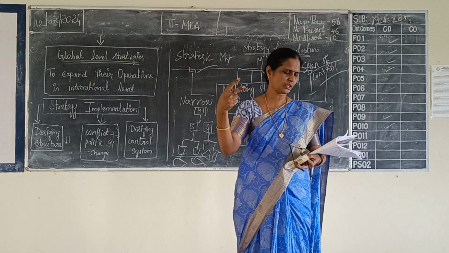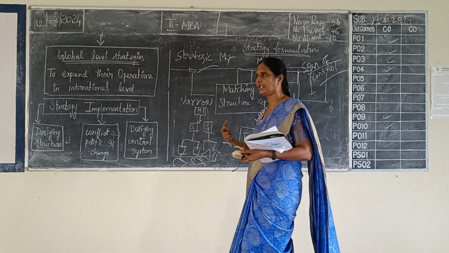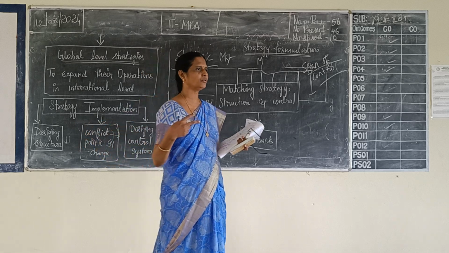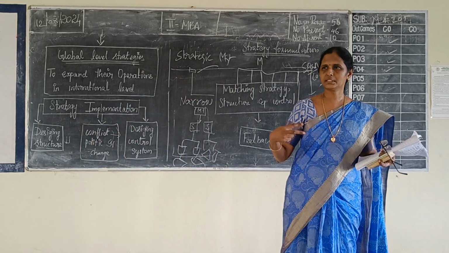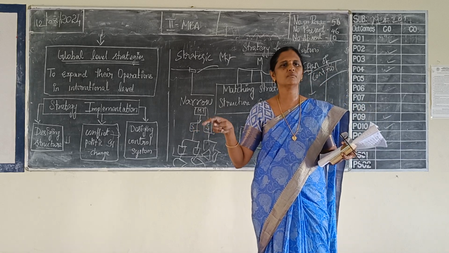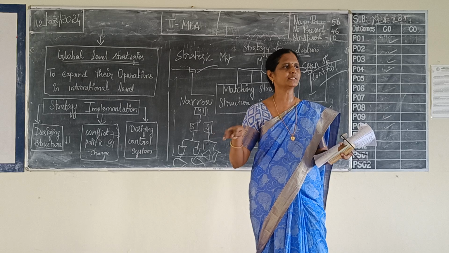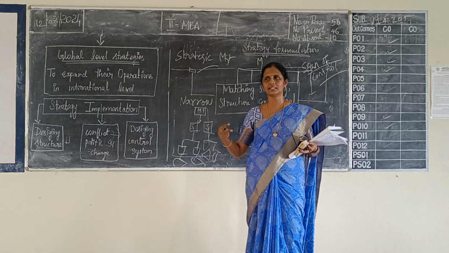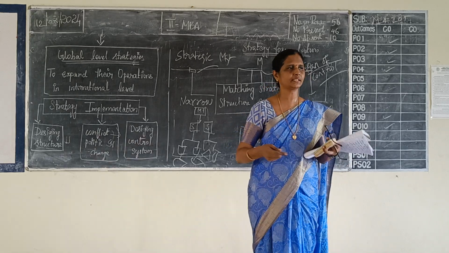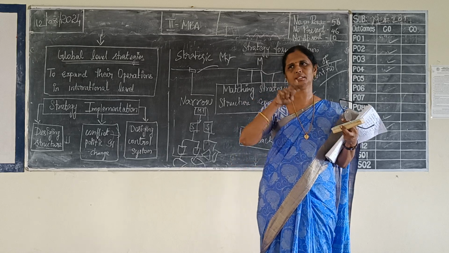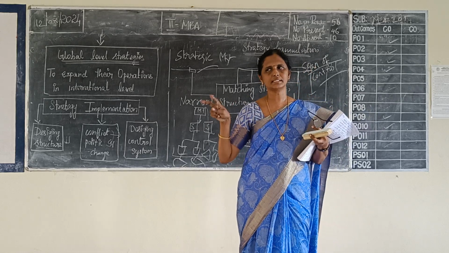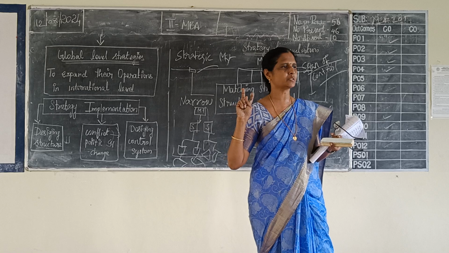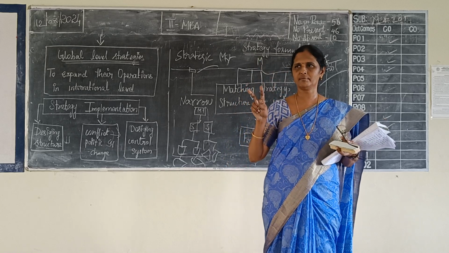First one is functional level strategies you have to formulate. That is for the departmental level. After that, you are going to formulate the business level strategies. Business level strategy is for SBUs, right? For each SBU, you are going to formulate a separate strategy. After formulating business level strategy, finally, you have to frame the strategy for the entire organization, that is corporate level strategy. While designing the corporate level strategy, who is involved in designing it? It's only top management who is going to develop that corporate level strategy, right?